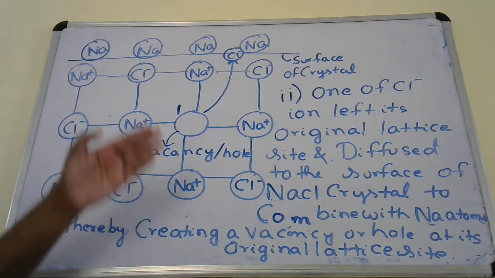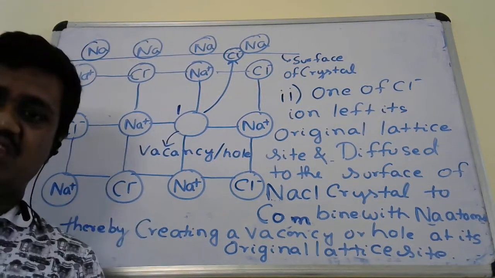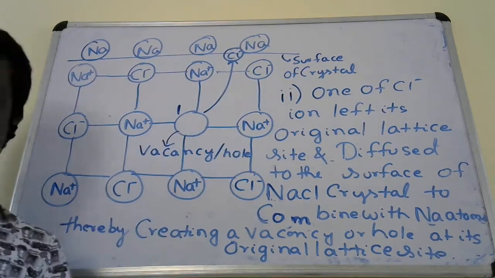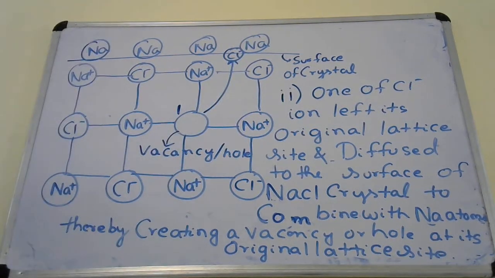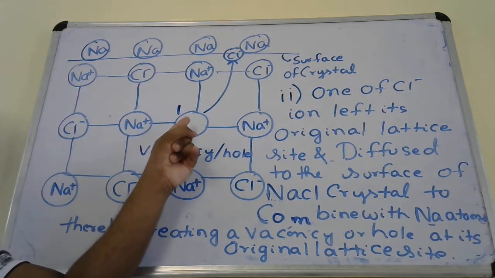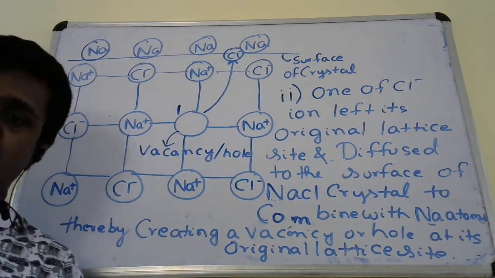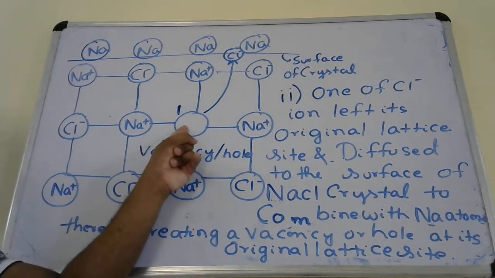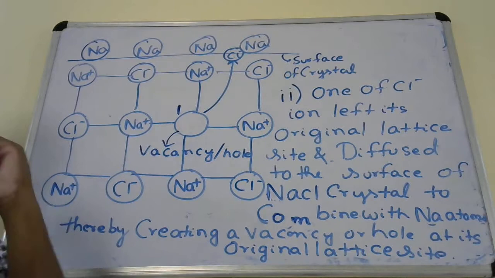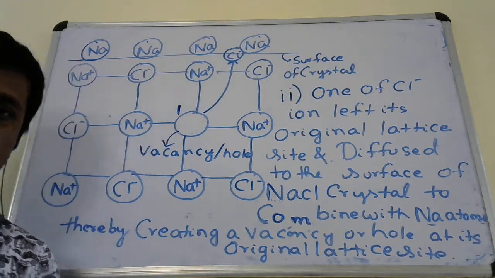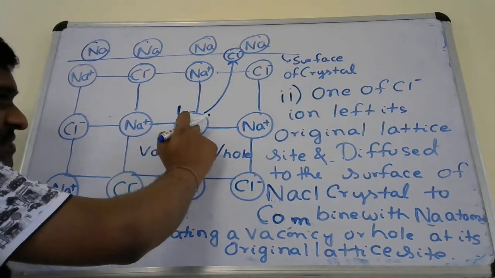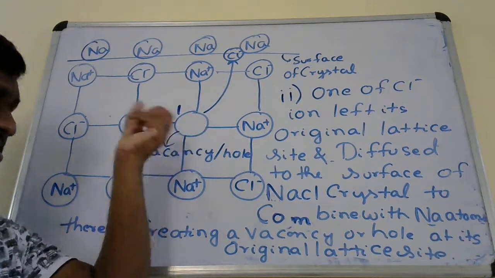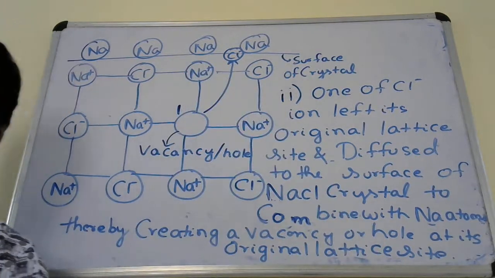I have already told you sodium atoms have been deposited at the surface of the NaCl crystals. So the Cl minus ion left its original position and went to the surface to combine with the sodium atoms. Since it left its original position, a vacancy or a hole was created at the original lattice site, and that is what is written in this statement.